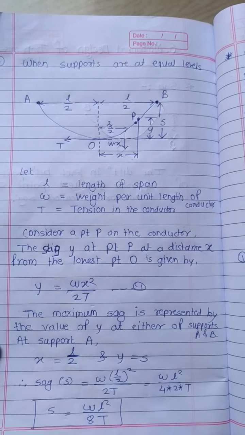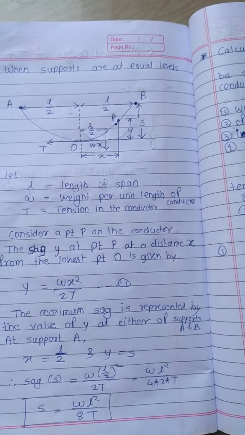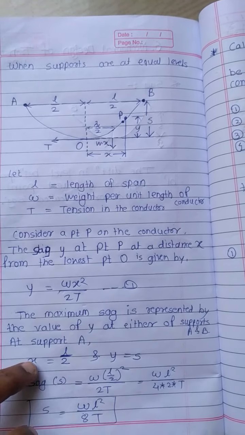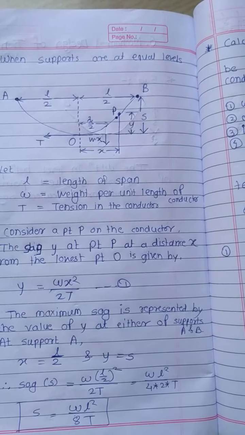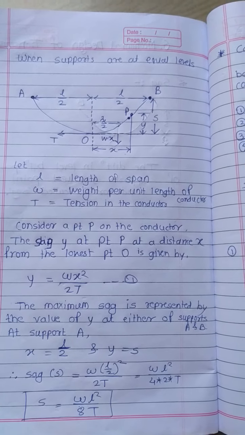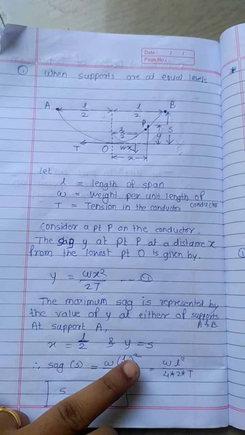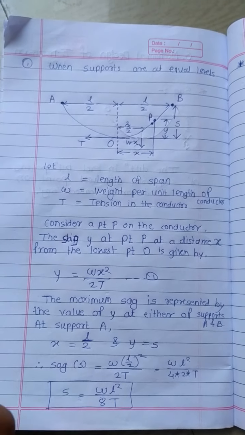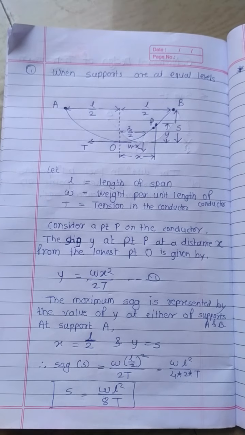The maximum sag is represented by the value of Y at either support A or B. Consider support A, so x is equal to L by 2 and Y is equal to S. Put these x and Y in equation 1. So sag S is equal to W into (L by 2) squared upon 2T. So we got sag S is equal to W L squared upon 8T.